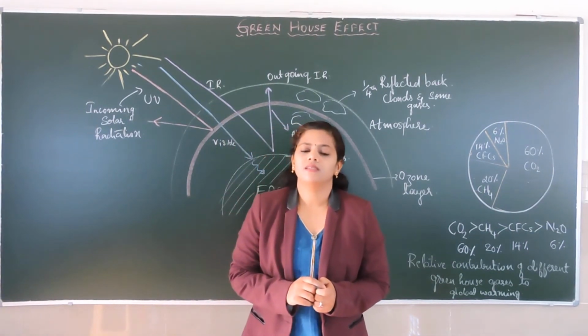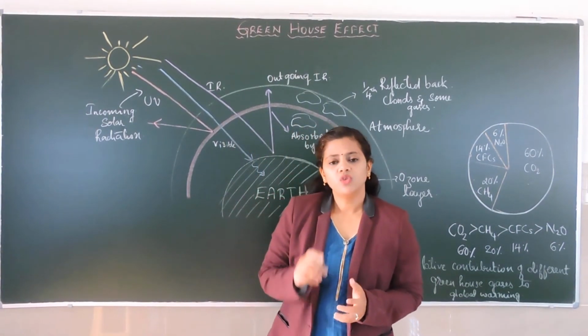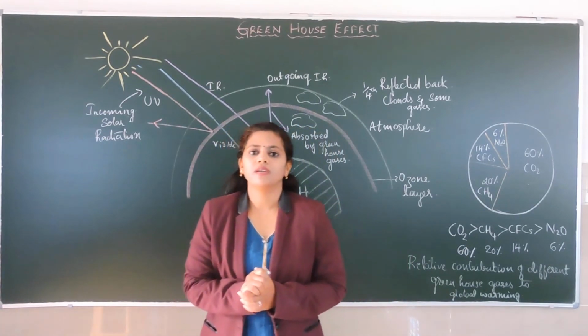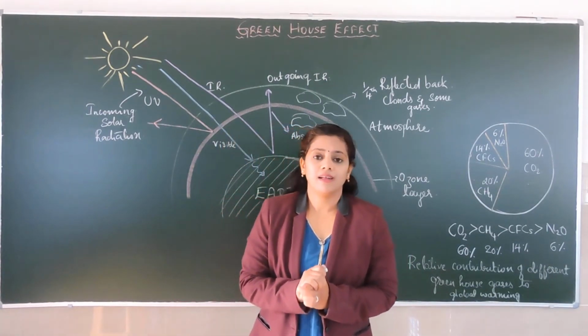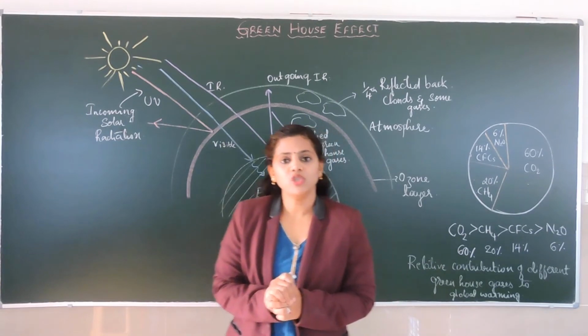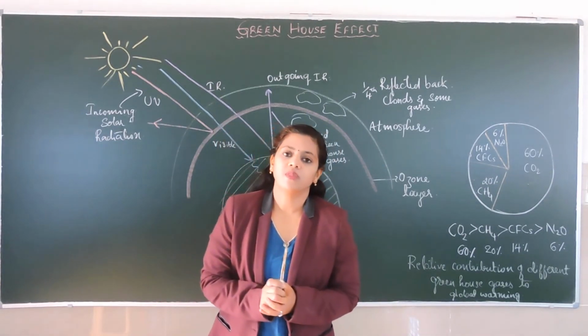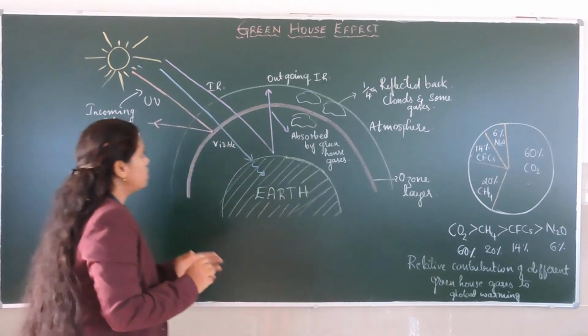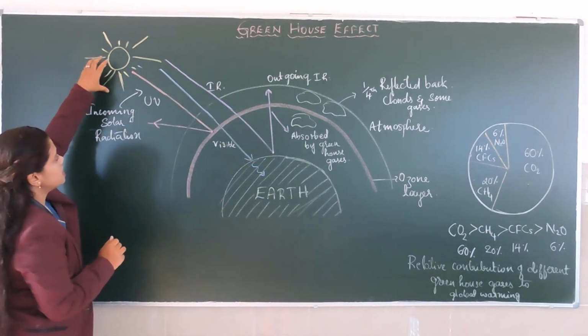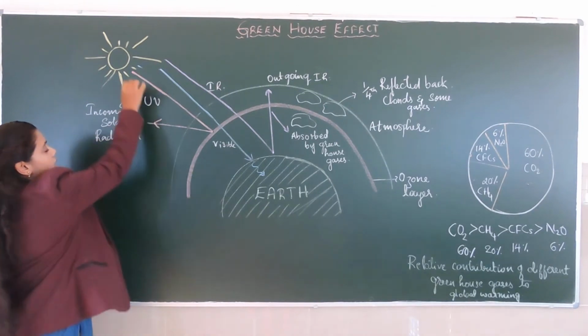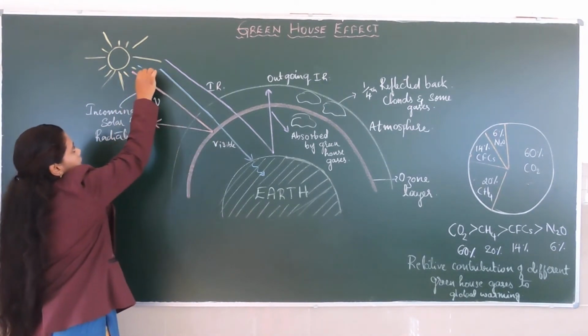So now let us understand this greenhouse effect. To understand it, we should first understand what is happening to the sun rays, or the heat energy, coming from the sun. Here you can see that the rays from the sun are hitting the Earth's atmosphere.